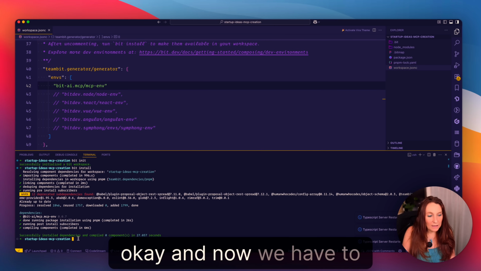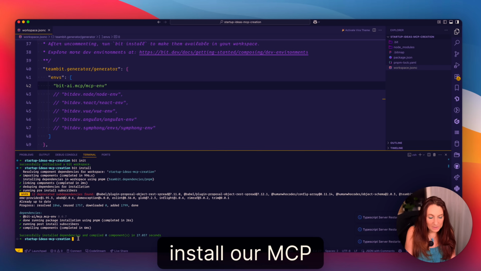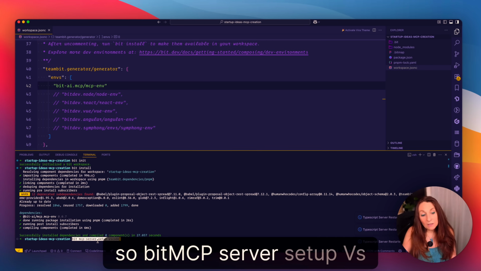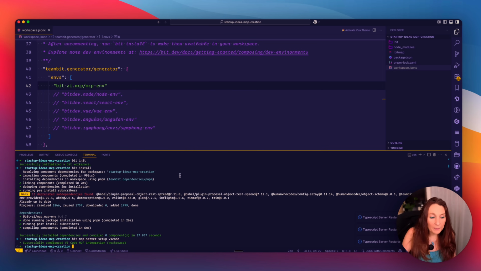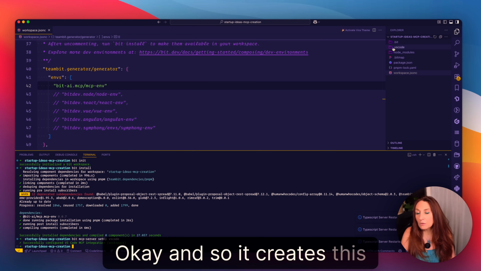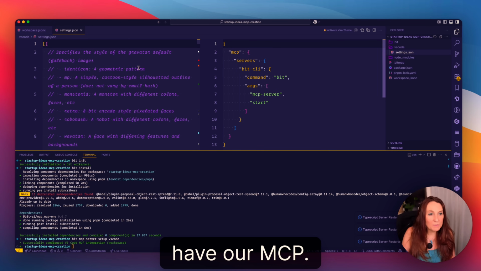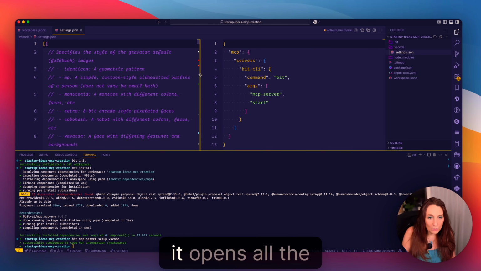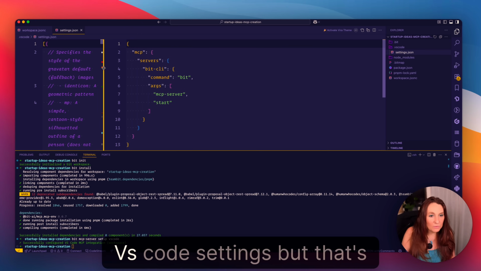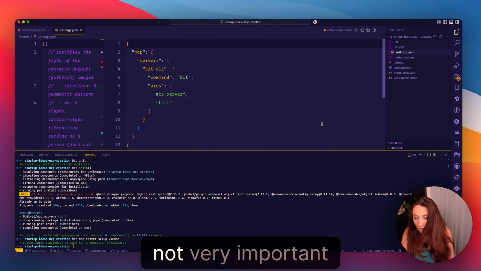Okay, and now we have to install our MCP. So bit mcp-server setup vscode. Okay, and so it creates this .vscode folder, and here we have our MCP. I don't know, it opens all the VS Code settings, but that's not very important.